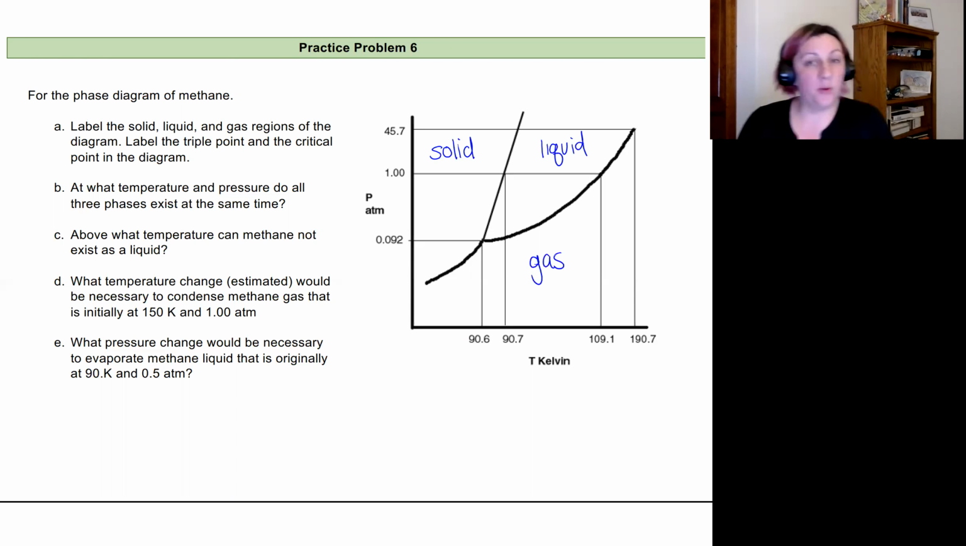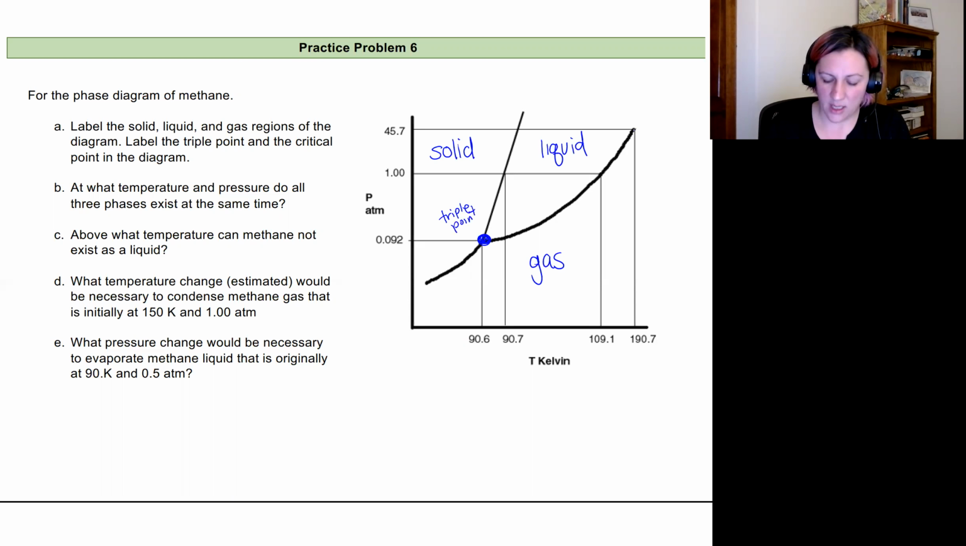We could also label the triple point and the critical point. So right here is our triple point. And right here is our critical point.